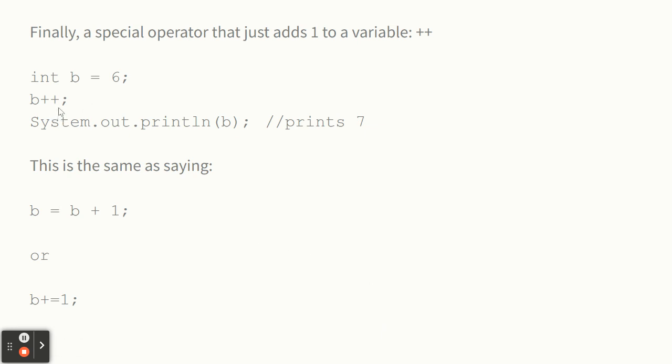So b plus plus just means add 1 to the variable b, and that's the same as saying b equals b plus 1, and it's also the same as saying b plus equals 1. But I think you'd agree saying plus plus is easier than typing plus equals 1. And I said finally, but there's also a minus minus. But there's not a times times, a divide divide, or modulo modulo.